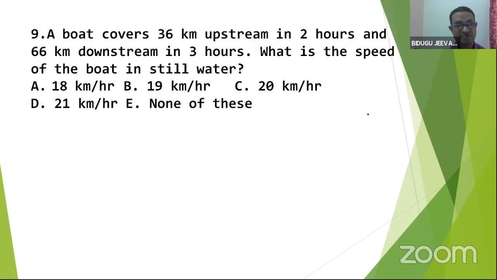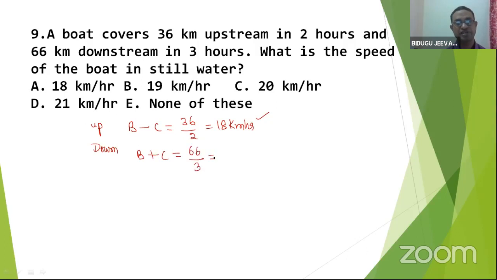Now, read this question. A boat covers 360 kilometer upstream in 2 hours. Upstream. Let me write. I said very clearly B minus C. Distance by time, 18 kilometer per hour. Now I got the speed of upstream and downstream. So I'll write downstream. That is B plus C.